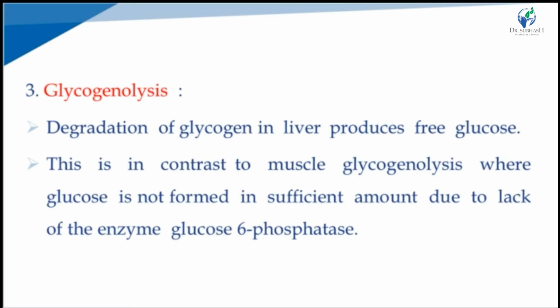The liver is the only organ that contains the enzyme glucose 6-phosphatase. So the degradation of glycogen takes place in the presence of glucose 6-phosphatase and gives the glucose molecule. Whereas muscles lack the enzyme glucose 6-phosphatase, so they do not form a sufficient amount of glucose.